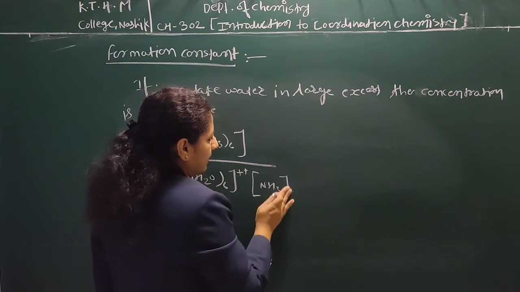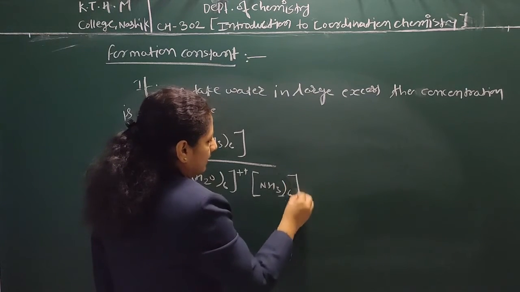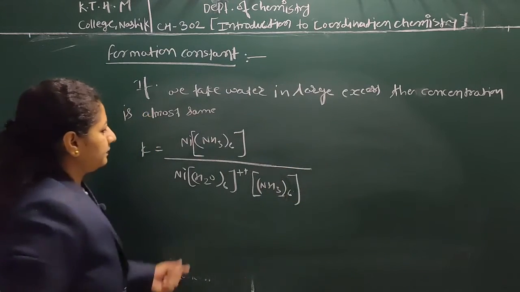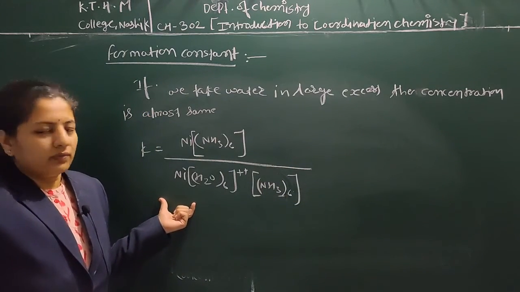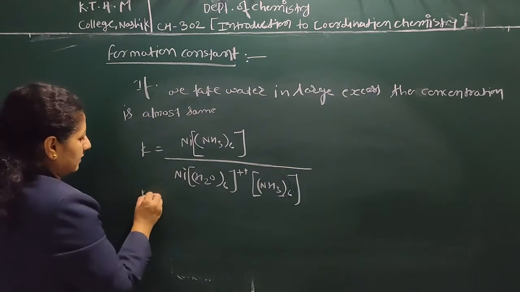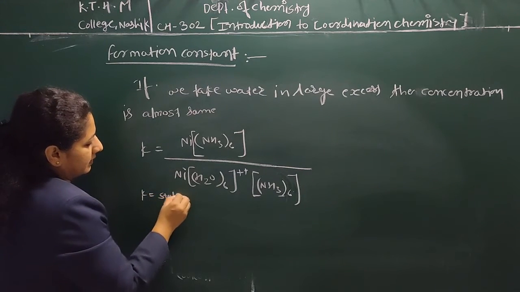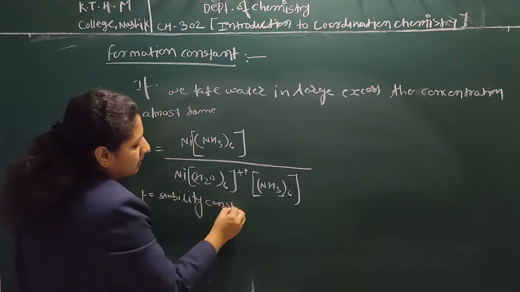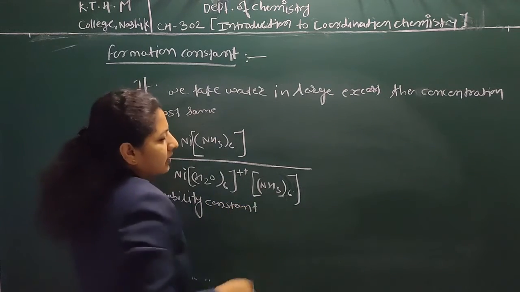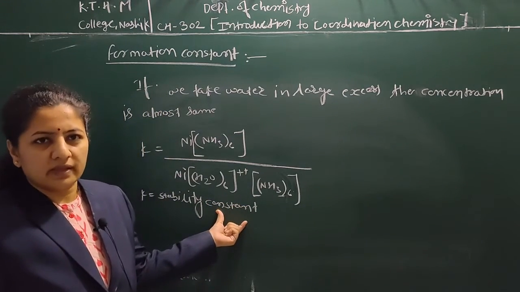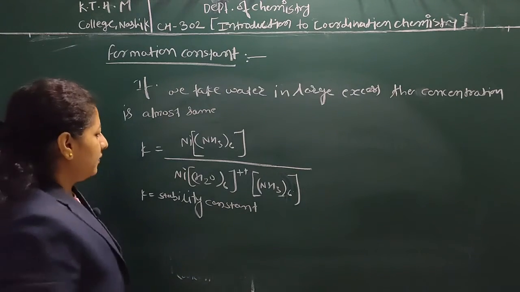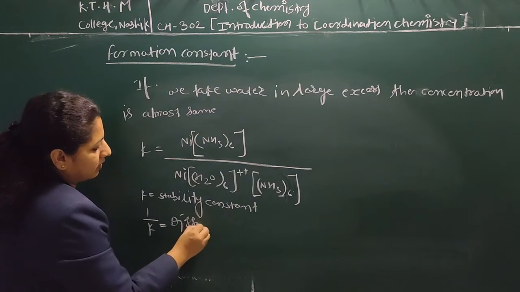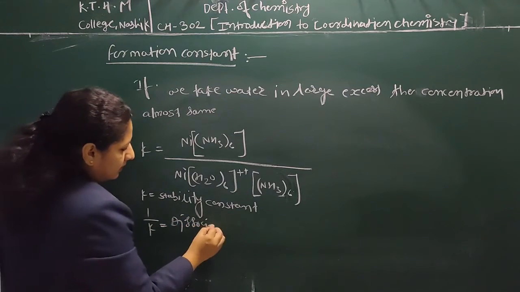This K is known as the stability constant, and the greater the K, the more stable will be the complex, and 1 by K is known as the dissociation constant or instability constant.